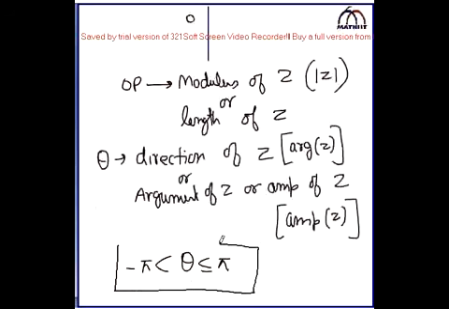It's a very, very important condition. It means the argument of a complex number cannot be less than or equal to minus pi, and cannot be greater than pi. It has to be always between minus pi and pi, then only you can say it is the principal value of the amplitude of Z.